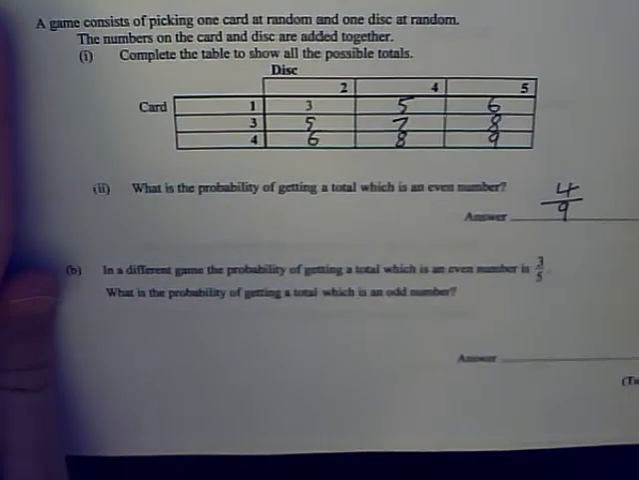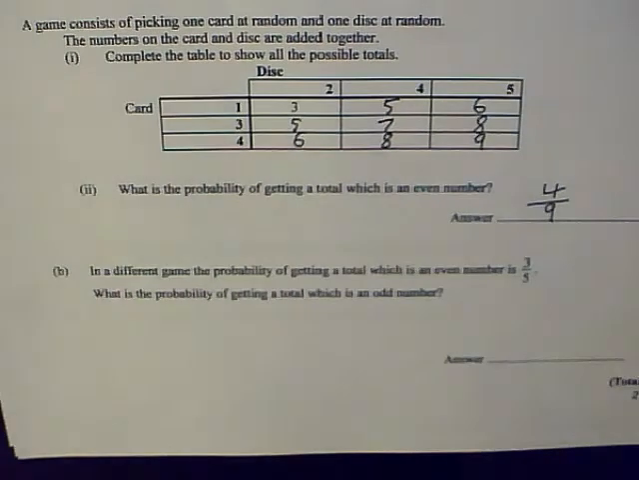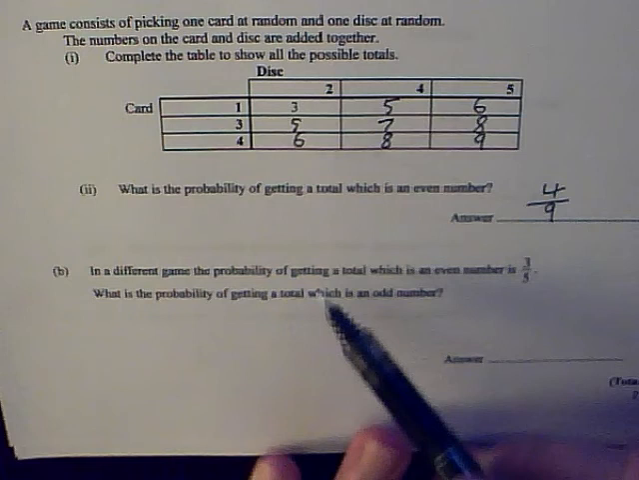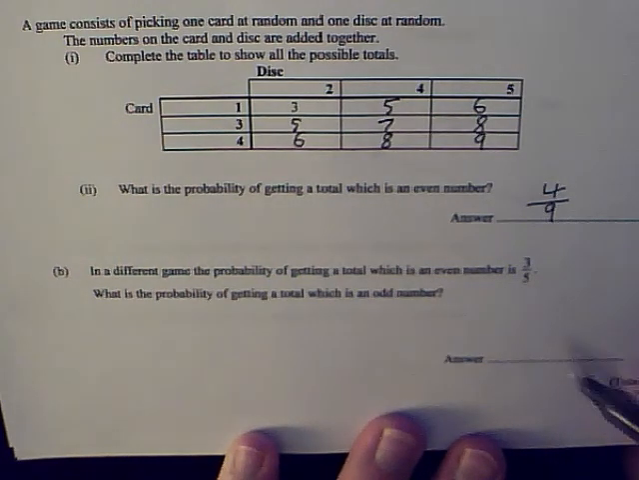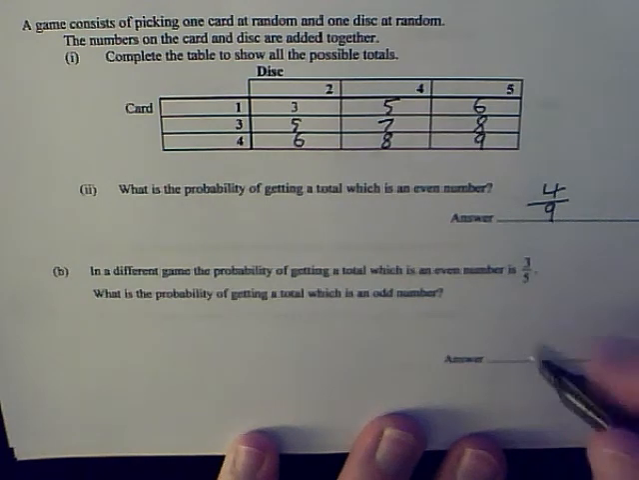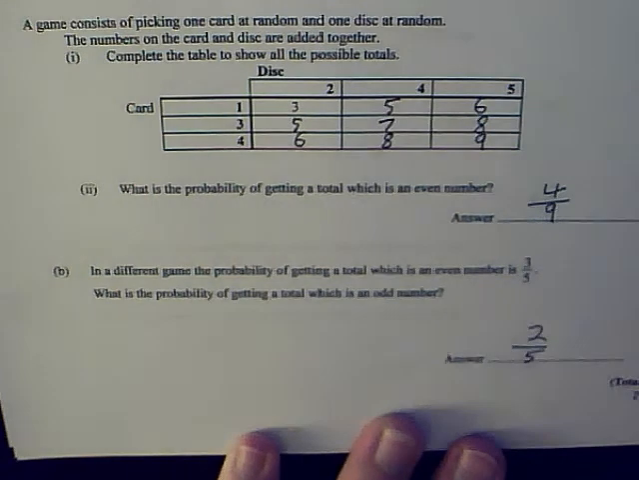Okay, in a different game, the probability of getting a total which is an even number is 3/5. What is the probability of getting a total which is an odd number? Well, I'm either going to get an even number or an odd number, so they've got to add to 1. So what do I have to add to 3/5 to get to 1? That must be the probability of getting an odd number, so that is 2/5. That's question 7.